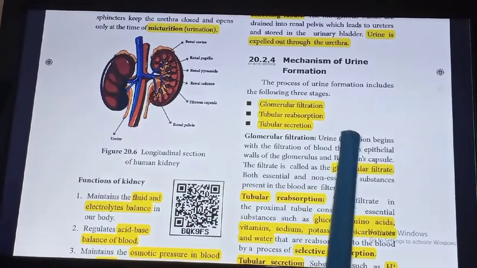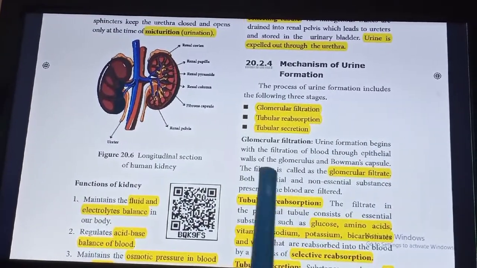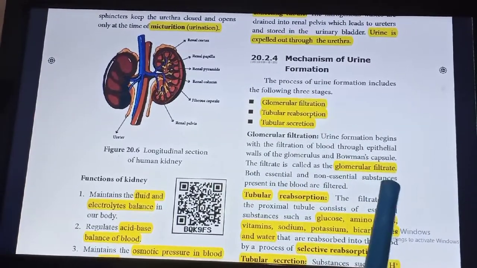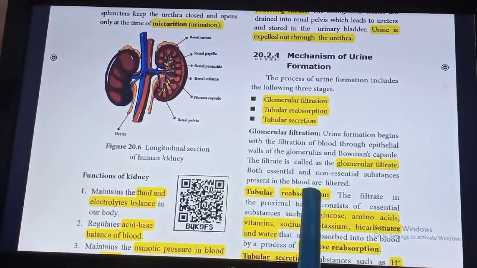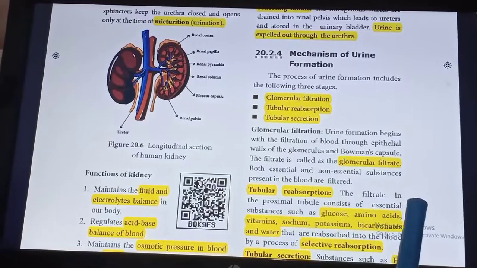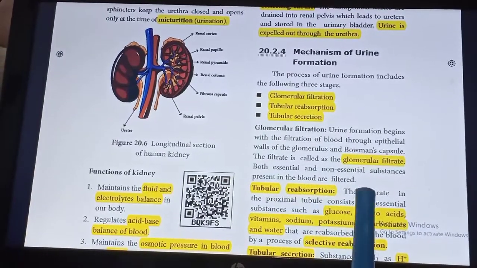Glomerular filtration. Urine formation begins with the filtering of blood through the epithelial walls of the glomerulus and Bowman's capsule. The filtrate is called glomerular filtrate. Both essential and non-essential substances present in the blood are filtered.